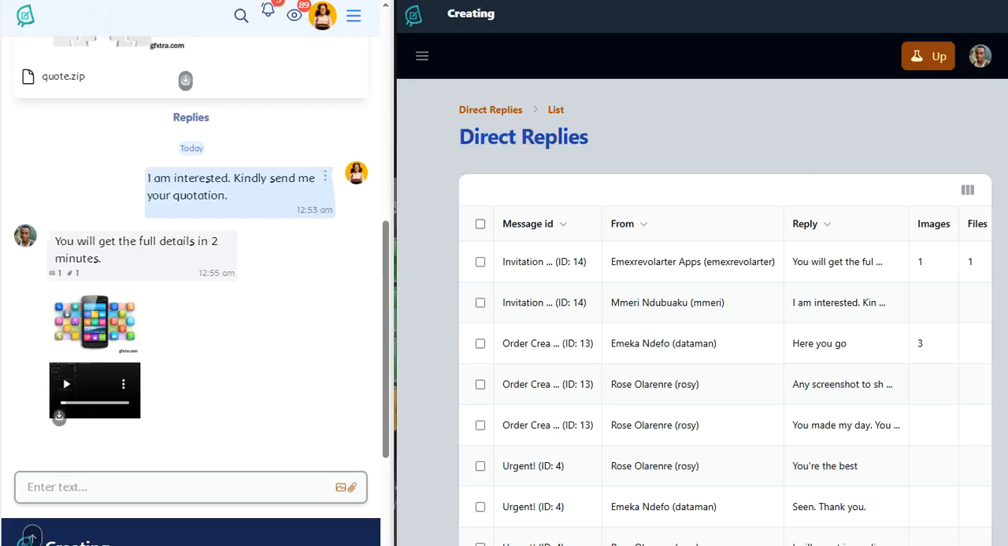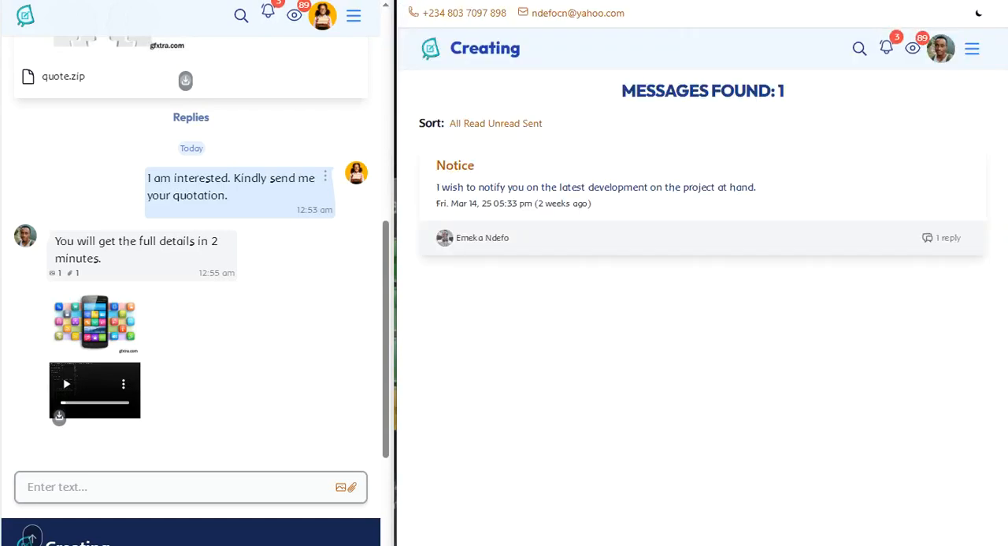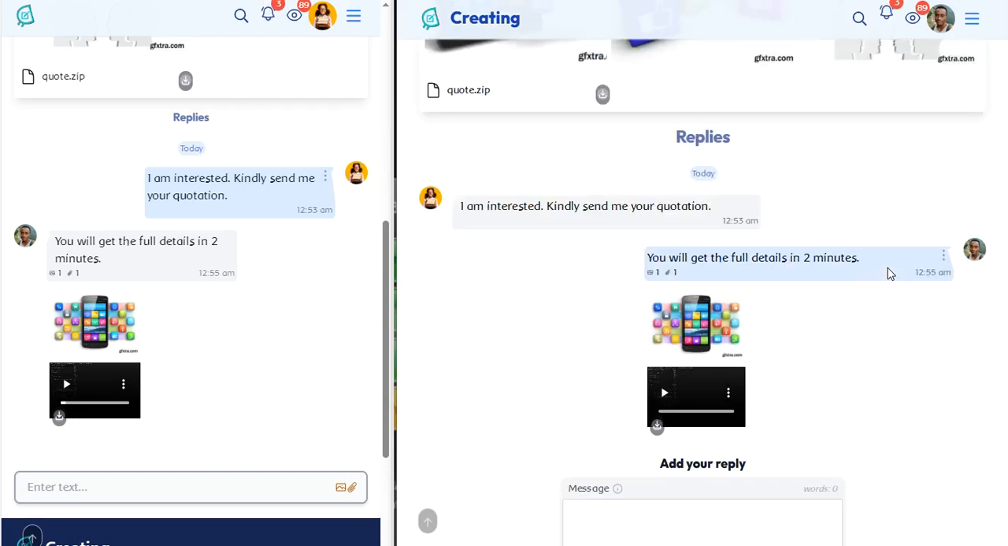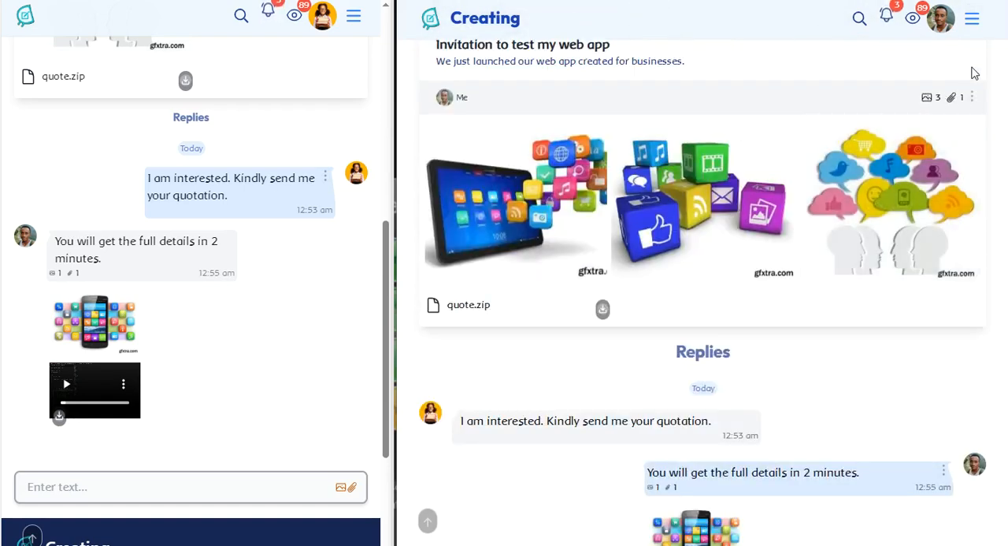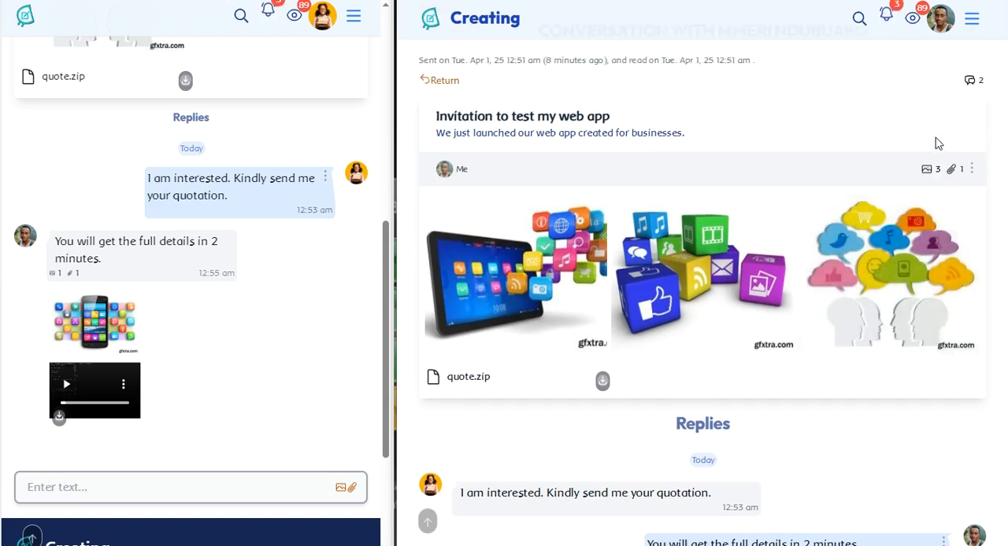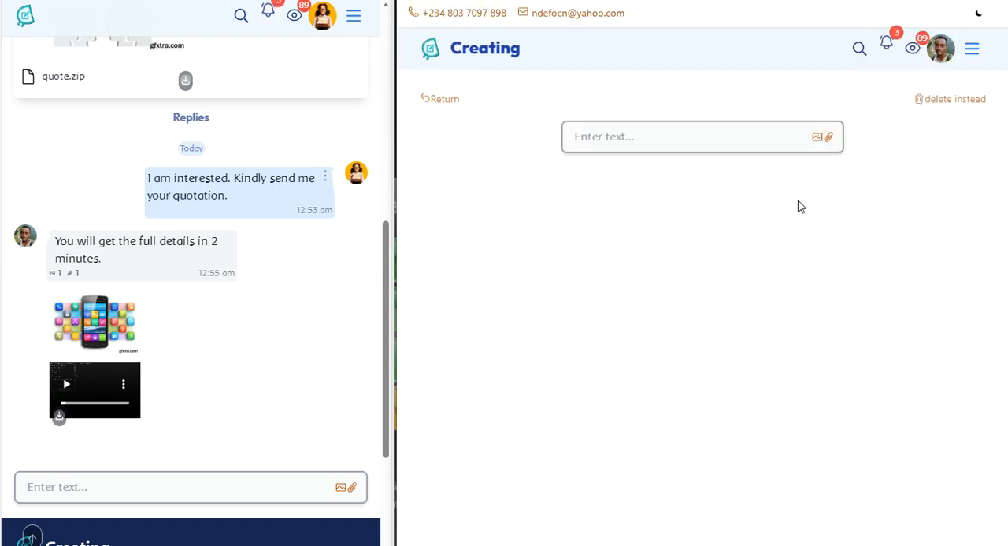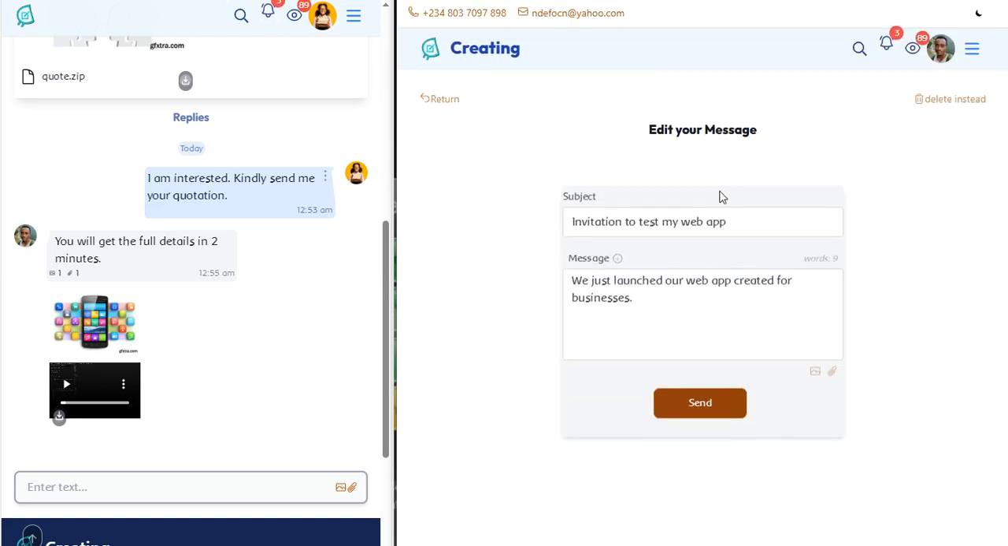One more thing before I wrap up this session. Yeah, of course, you can actually, for the owner, you cannot edit another person's reply. Yeah, you can actually delete the whole conversation. Here, you can edit. This is what I mean. You can edit the whole thing if you wish to.